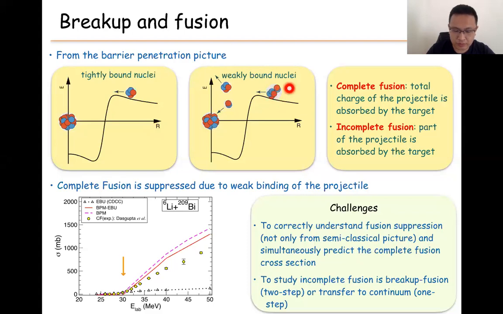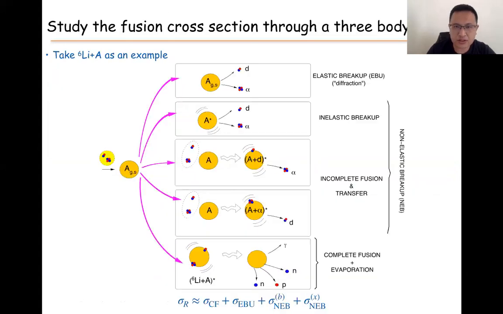Two-step means the lithium-6 can first break up into an alpha and a deuteron, and then the deuteron gets absorbed by the target. Or the lithium-6 is transferred to the continuum: the deuteron is transferred from the ground state of lithium-6 to a continuum state of the target. So this is what we study about one-step or two-step processes. Let's first study the lithium-6 on bismuth case.